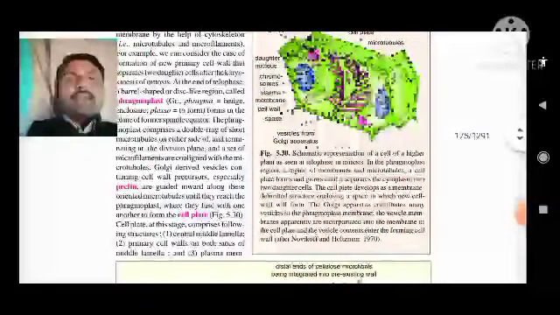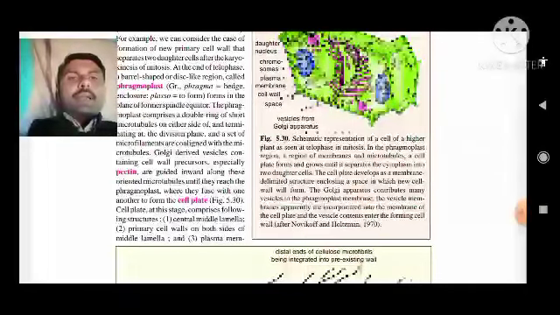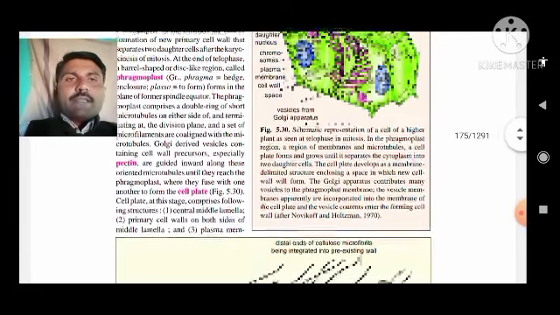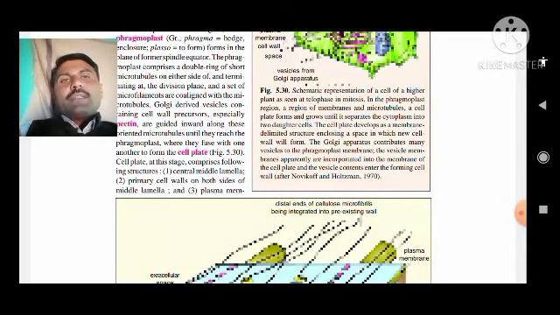Golgi-derived vesicles containing cell wall precursors, especially pectin, are guided inward along the oriented microtubules until they reach the phragmoplast, where they fuse with one another to form the cell plate.